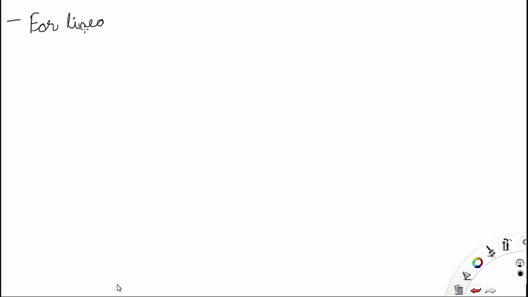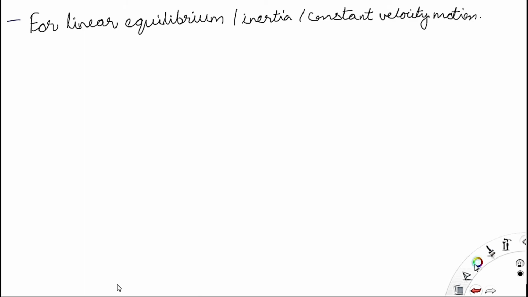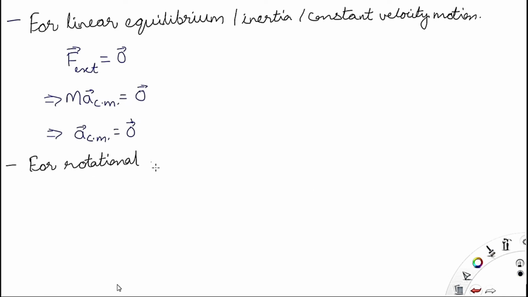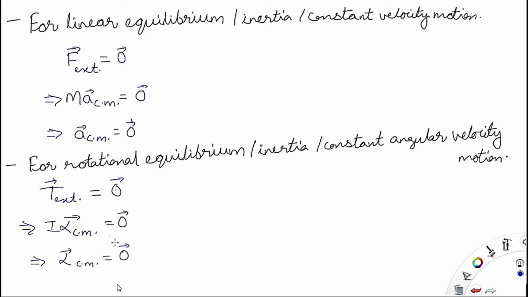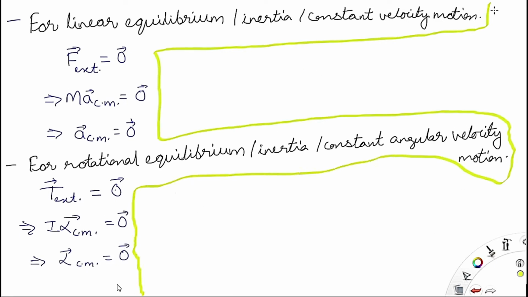Now types of equilibrium. There are two types of equilibrium. First is linear equilibrium and second is rotational equilibrium. Rotational motion is caused by torque, that's why rotational equilibrium is concerned with torque, and linear motion is caused by force, that's why for linear equilibrium force must be balanced.